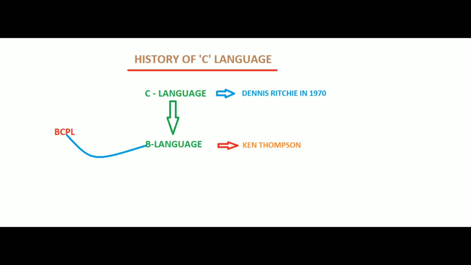B language was written by Ken Thompson at AT&T Bell Laboratories. The B language was adopted from a language called BCPL. BCPL means Basic Combined Programming Language. Then the C language was standardized by ANSI, the American National Standards Institute, in 1982. C is a structured programming language developed by Dennis Ritchie in 1973.